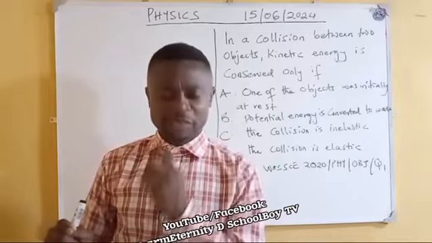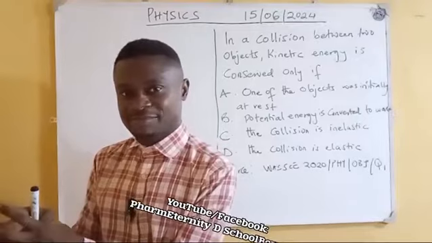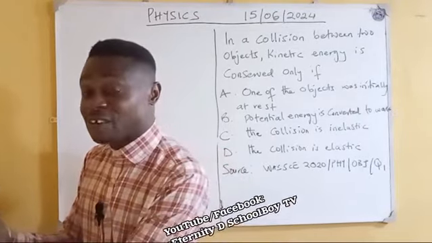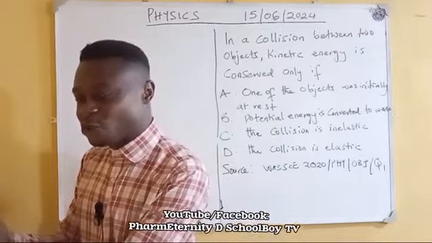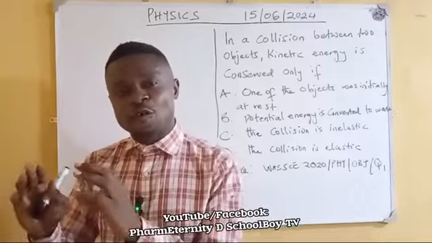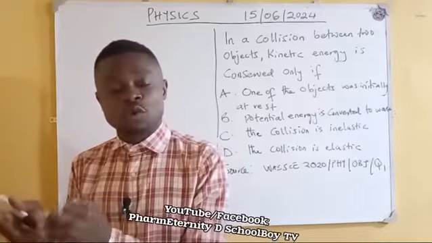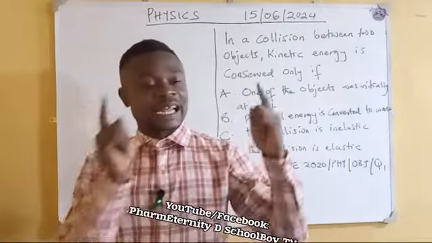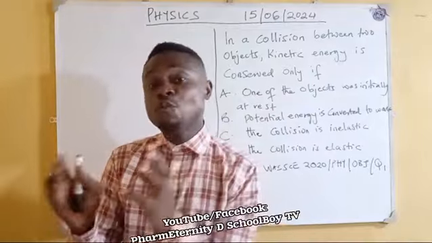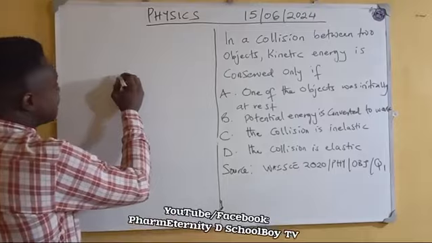What actually happens is that after the collision, they stick together and move with the same velocity. Their velocity after the collision will be the same. So there's a high tendency of the total kinetic energy not being the same as before the collision, because they will move with the same velocity.